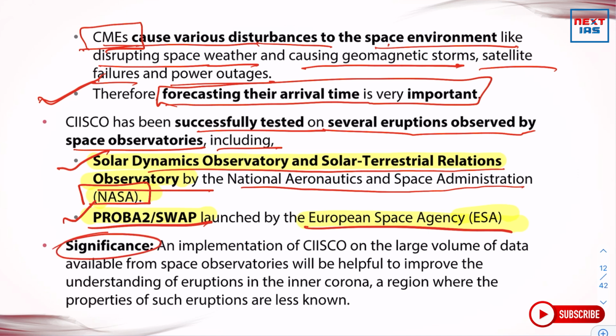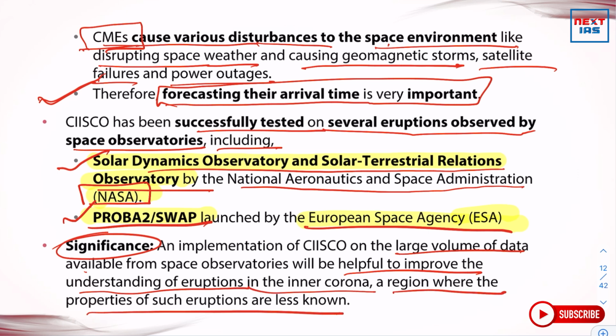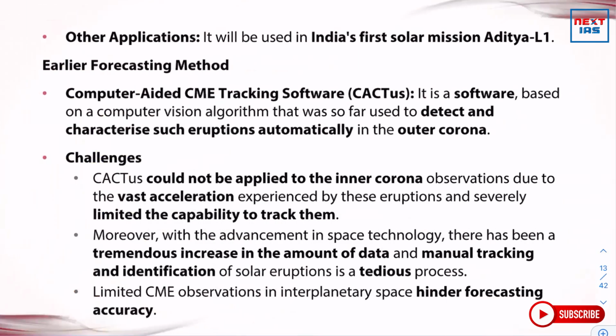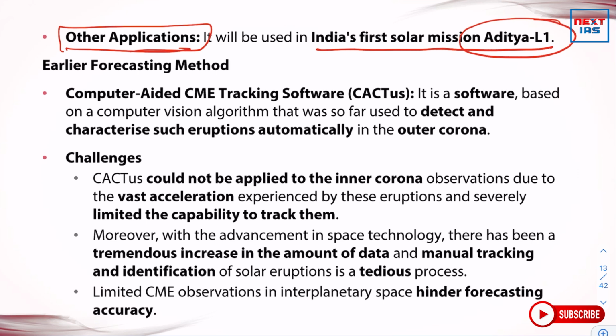The implementation of Cisco on the large volume of data available from space observatories will help improve the understanding of eruptions in the inner corona, a region where properties of such eruptions are less known. The other application of the Cisco project is that it will be used in India's first solar mission, Aditya L1. This is a piece of information that you must not miss: India's first solar mission is named Aditya L1. We'll be talking about Aditya L1 again in later slides.